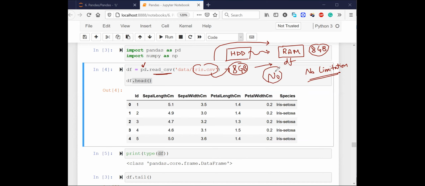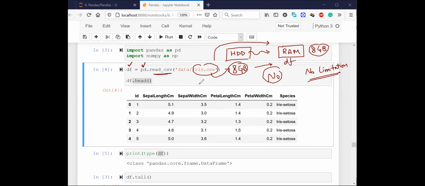So using pandas, it is a bottleneck, right? What we have is we can only load the files inside the RAM. We can only load the file if the file size is less than the RAM size using the pandas module. Is it clear till this point?